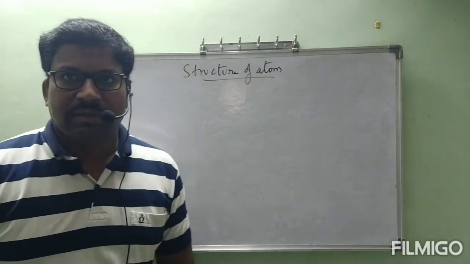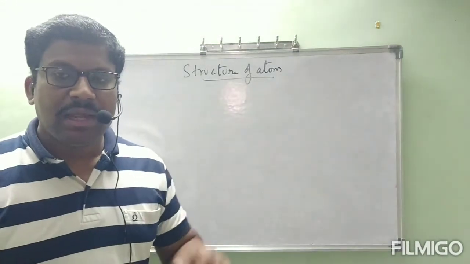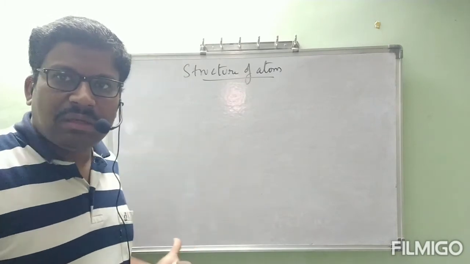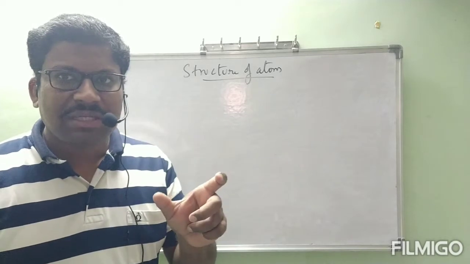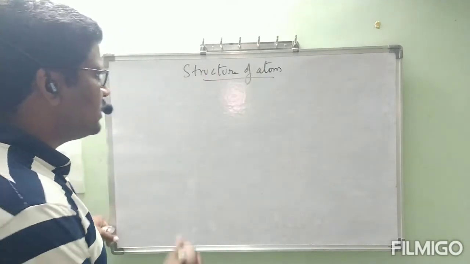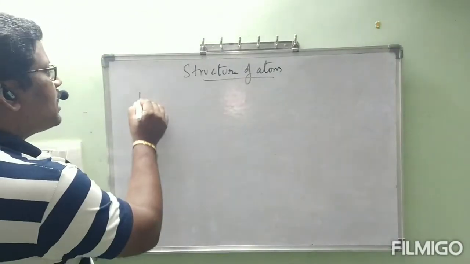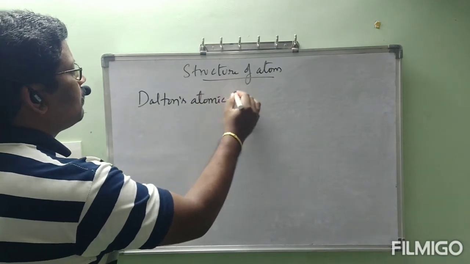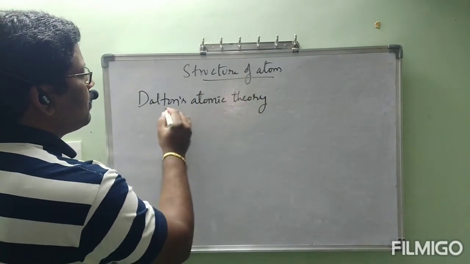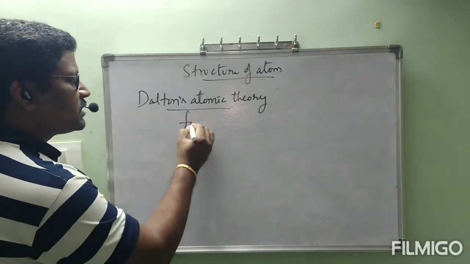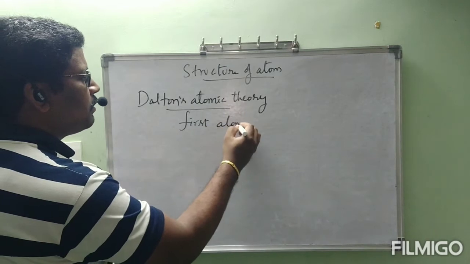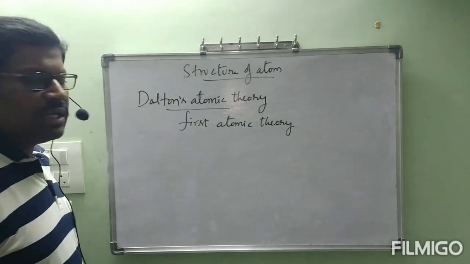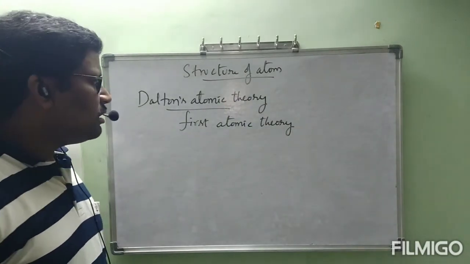After Democritus, the next scientist's name was John Dalton. He gave a little bit more information than Democritus, not completely. That information he gave in the form of points, and those points are kept under one theory called Dalton's atomic theory. John Dalton gave one theory called Dalton's atomic theory, and this is called the first atomic theory.